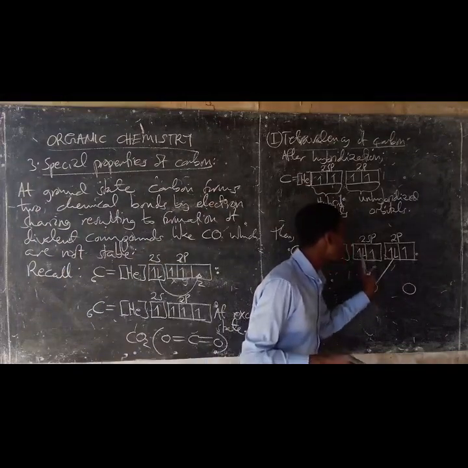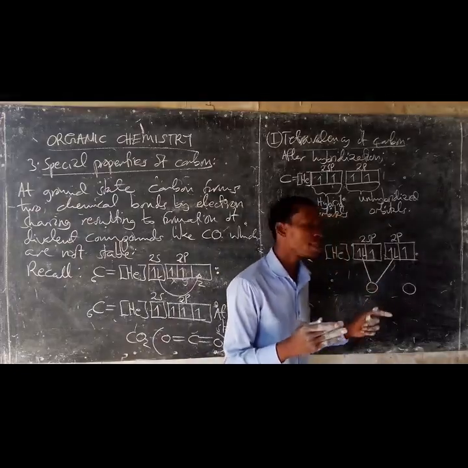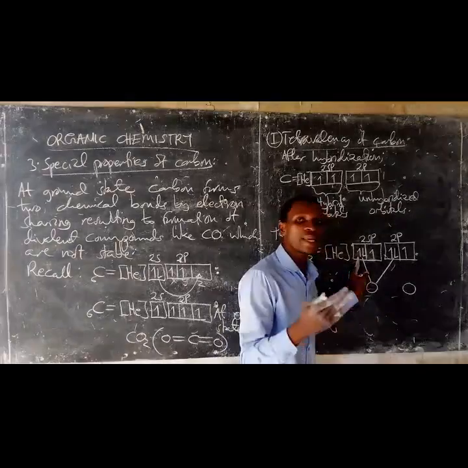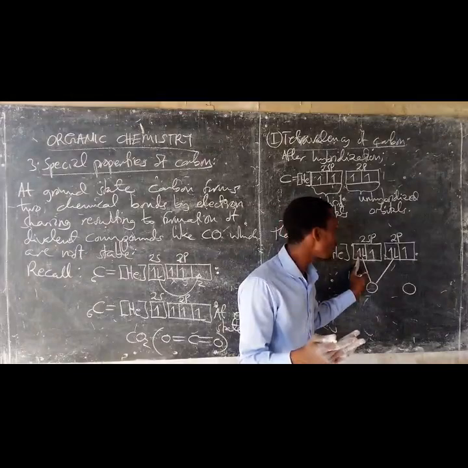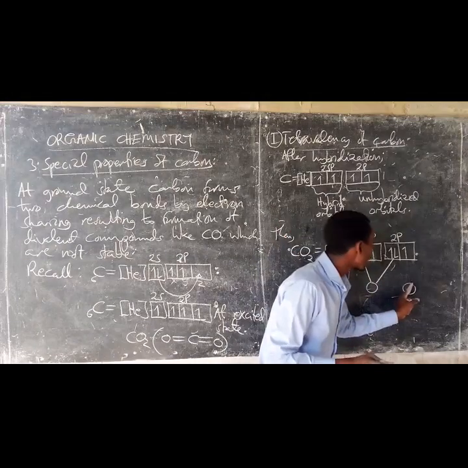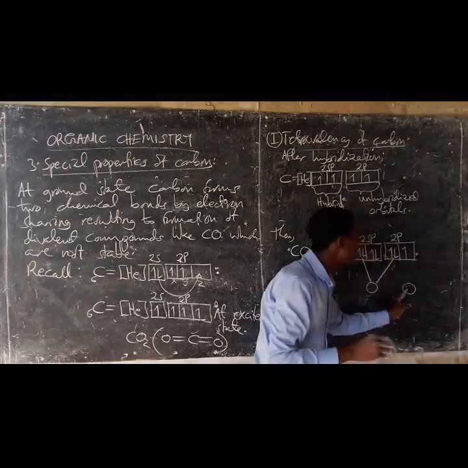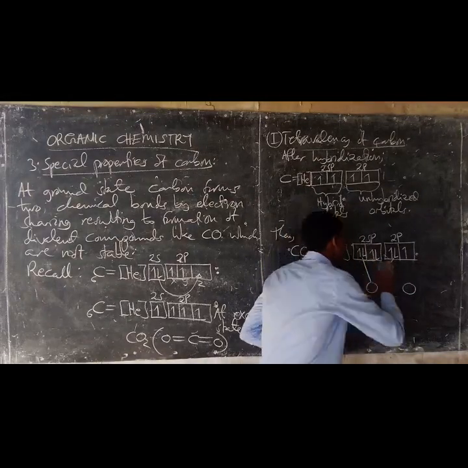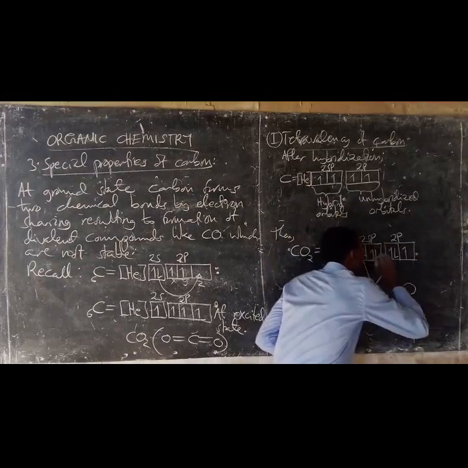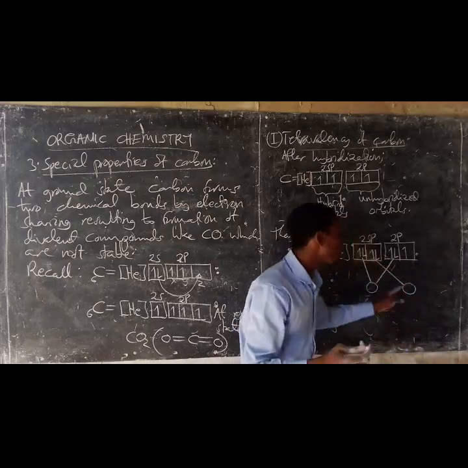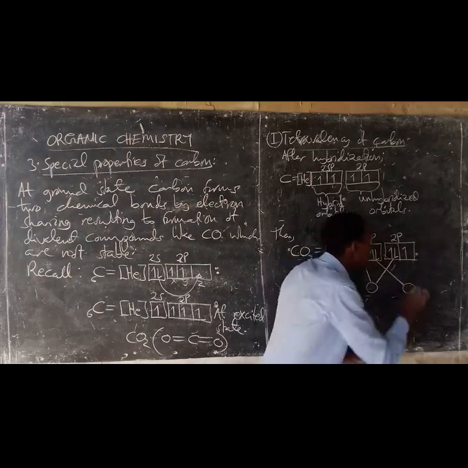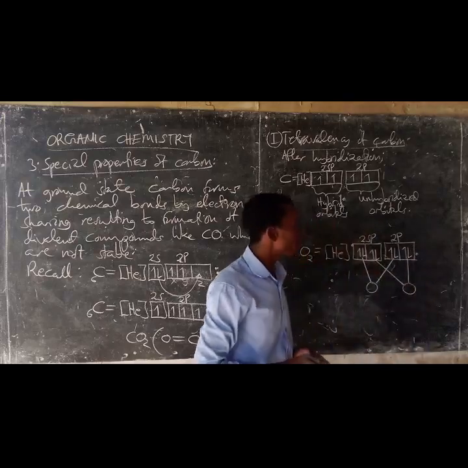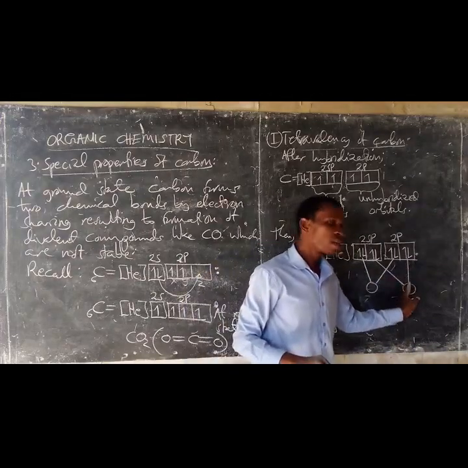This is a sigma bond because it is formed by overlapping of the half-filled hybridized orbitals. And when this one contributes 1 electron in the hybrid orbital of carbon, the sp hybrid orbitals, it forms a sigma bond. And the pi bond is formed by a sideways overlapping of the half-filled unhybridized p orbitals. This is the pi bond.